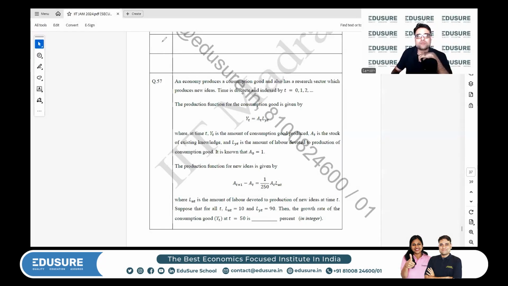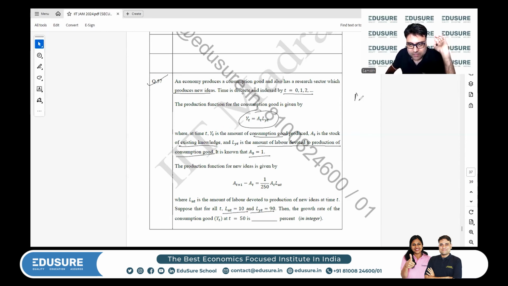IIT JAM 2024, question number 57. An economy produces a consumption good and also has a research sector which produces new ideas. Time is discrete. The production function is Yt equals At into LYt. Yt is the amount of the consumption good, At is the stock of knowledge, LYt is the amount of labor devoted to production of the consumption good. A naught is equal to 1. The production function for new ideas is this. LAt is the amount of labor devoted to production of new ideas. LAt is 10 and LYt is 90 for all t.